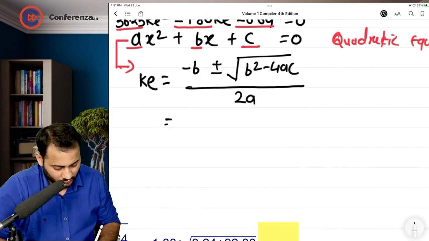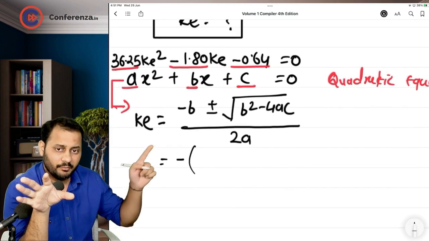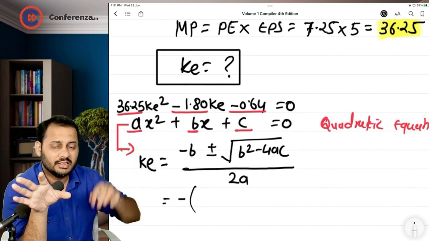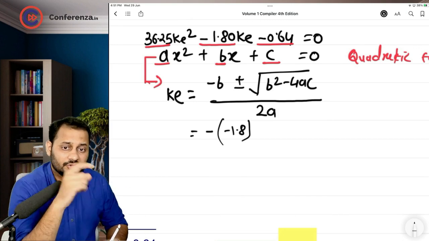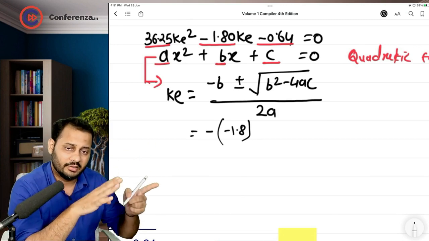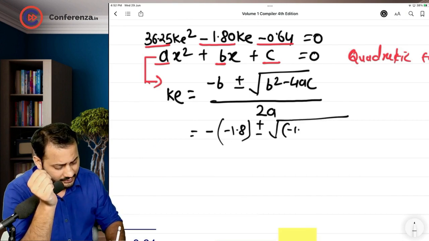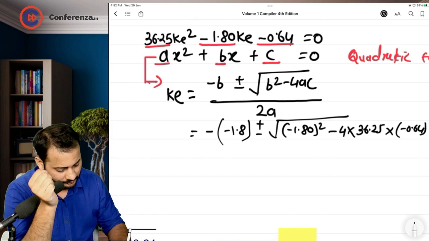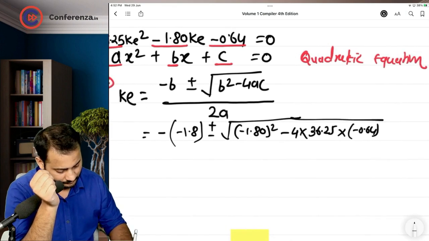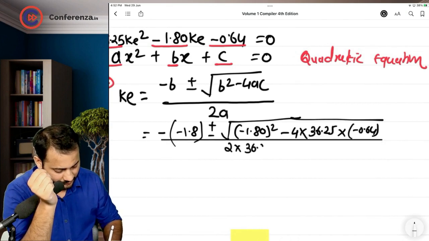Okay, so what is minus b? Minus to keep it intact, but if you take the figure of b, b is minus 1.8. So I am going to write down minus 1.8 in place of b. So this is how it will be: minus and in bracket minus 1.8 plus minus under root minus 1.8 square minus 4 into 36.25 into minus 0.64, divided by 2 into 36.25.